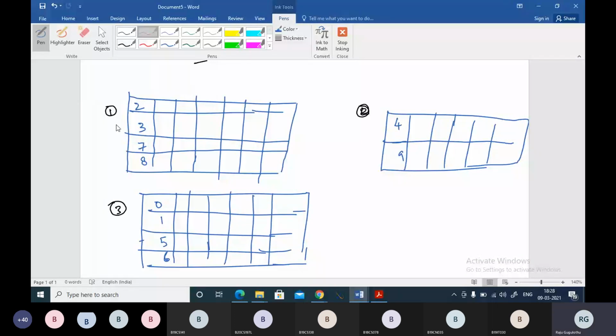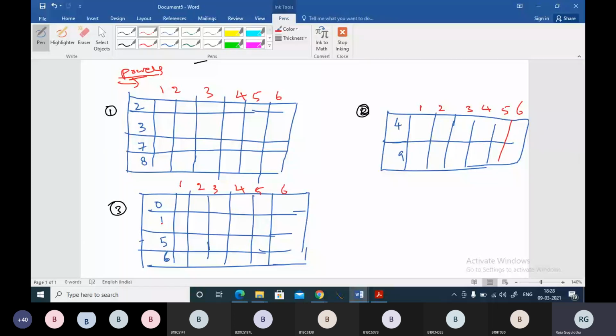I will be writing powers here: 1, 2, 3, 4, 5, and 6. These are the powers, boss. And we will be filling the unit digits in the boxes. Now 0 power 1, it's 1. 0 power 1, what is the unit digit?